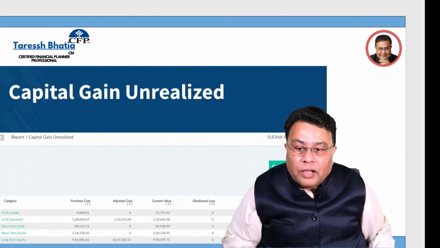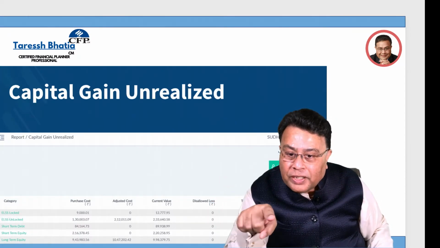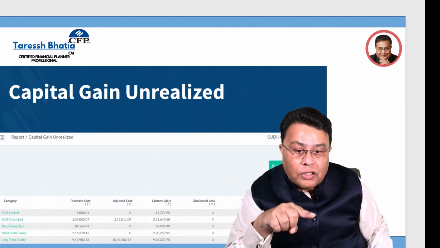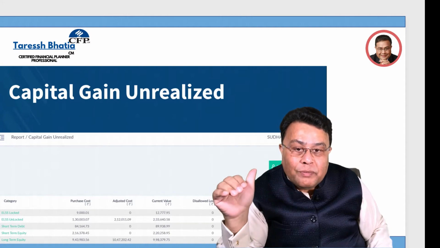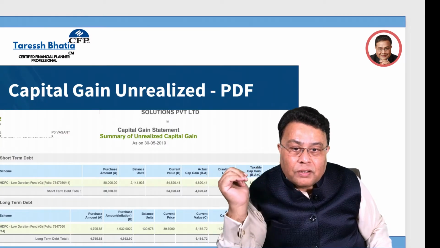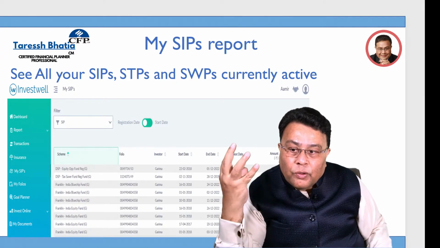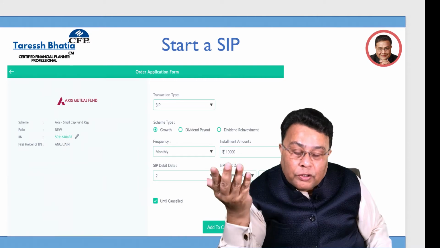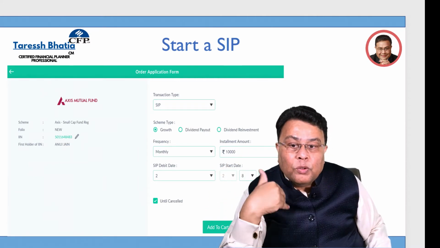gains report. And the unrealized report looks something like this, which shows you that ELSS is locked, ELSS is unlocked. Unlocked means what you can redeem immediately. This is another report, and you can download this as a PDF, the unrealized. Now you can look at a detailed SIP report like this. If you were to do a transaction, this is what we do at the back end.